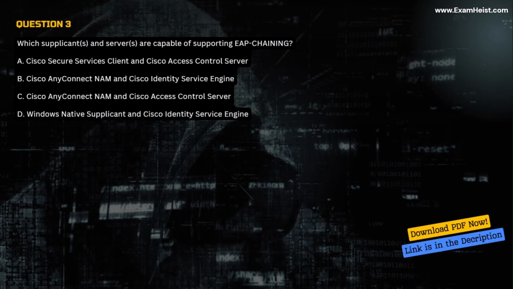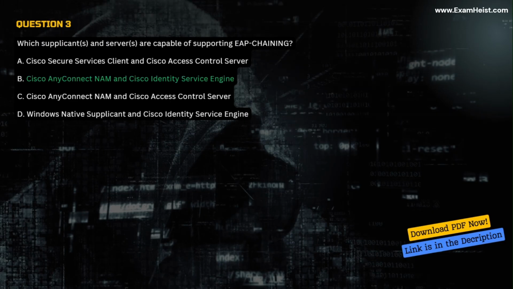Question 3. Which supplicants and servers are capable of supporting EAP chaining? A. Cisco Secure Services Client and Cisco Access Control Server. B. Cisco AnyConnect NAM and Cisco Identity Services Engine. C. Cisco AnyConnect NAM and Cisco Access Control Server. D. Windows Native Supplicant and Cisco Identity Services Engine.